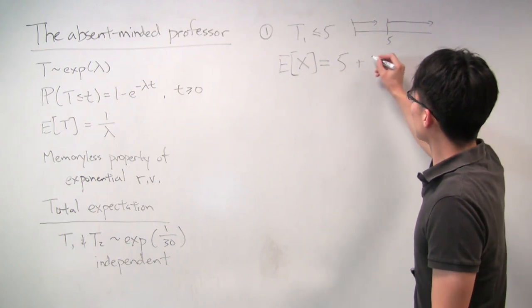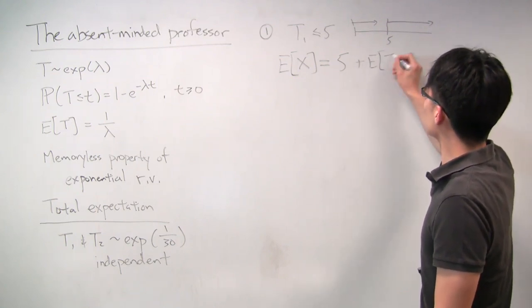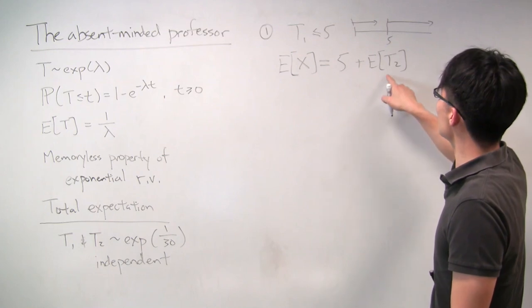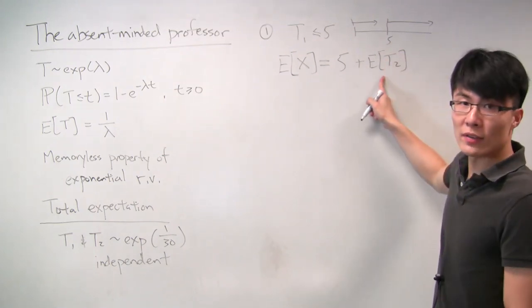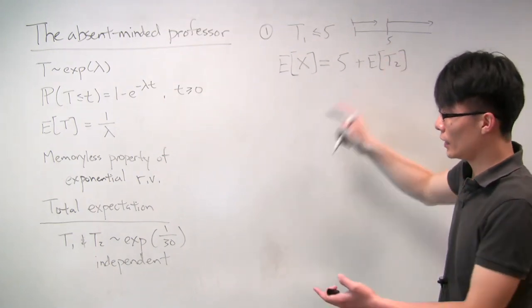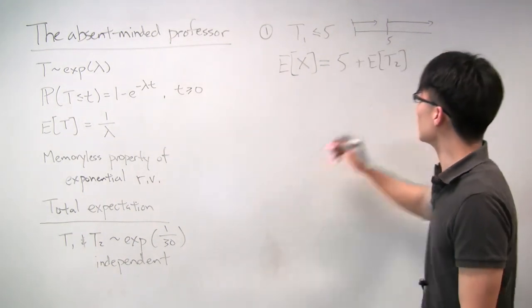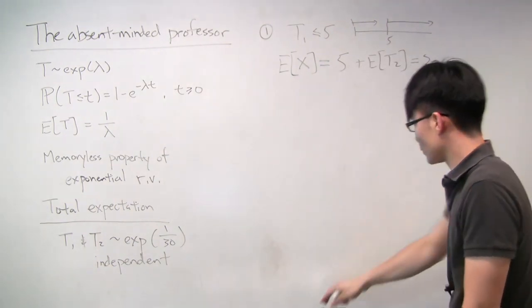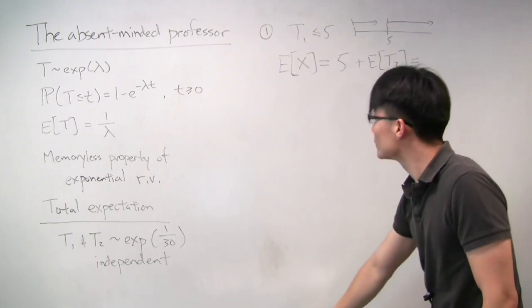And then after that, it's just however long the second student takes, which is just the expected value of T2, and T2 is an exponential random variable with mean 30. So in this case, it's just 35.